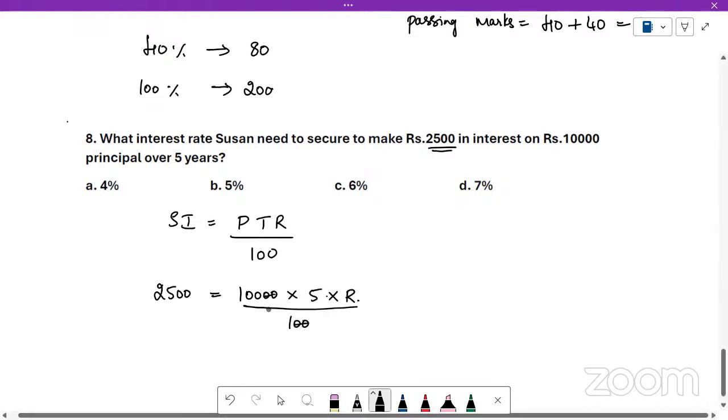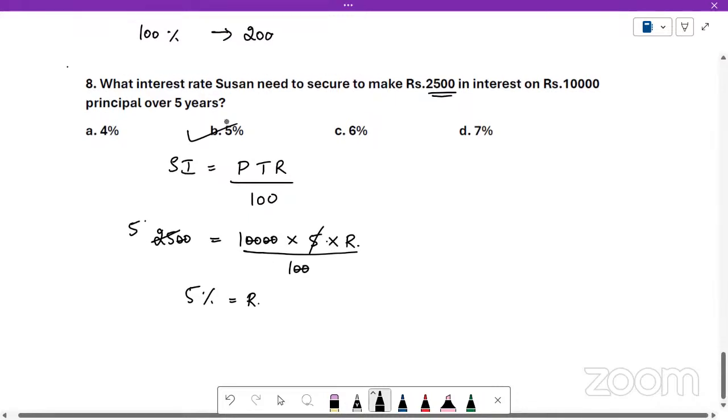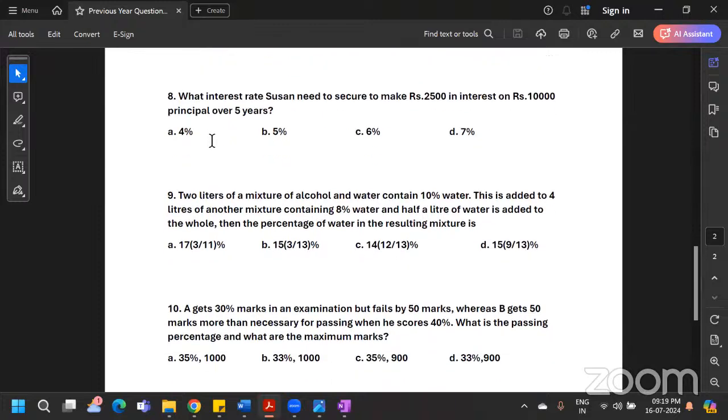So these two zeros get cancelled with this. 5 5s are 25. So rate of interest is 5%. Very simple calculation. Just substitute in PTR by 100. Interest is given, principal amount and time is given. You have to find just the rate of interest. Hope it is clear. We will solve the next question.